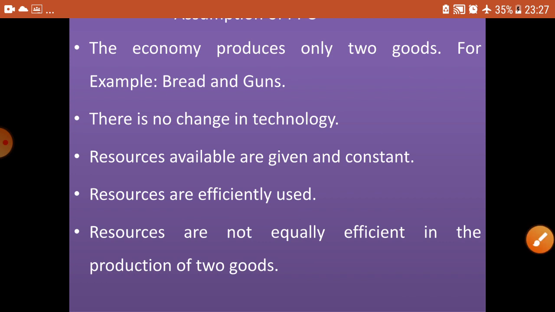Again I'll repeat it. The economy produces only two goods, that is bread and guns. Whatever technology they are using, the same technology is used. There is no change in the technology. The resources whatever are given are constant and used efficiently. But in certain cases, the resources given are not effectively utilized for producing the two goods. We can understand that with the schedule diagram.